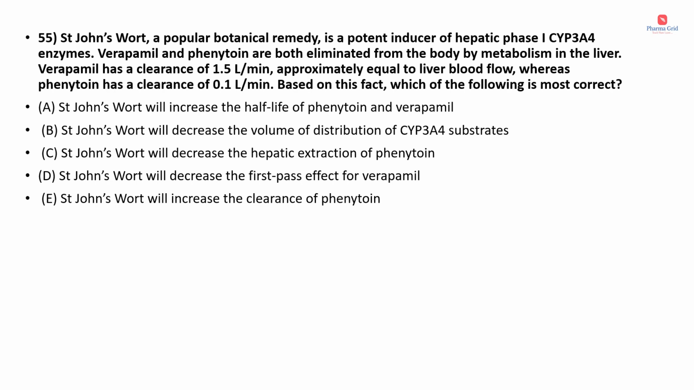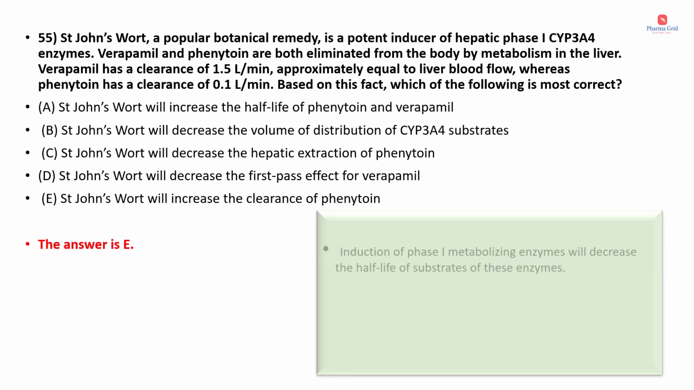Options are: St. John's wort will increase the half-life of phenytoin and verapamil. Next option, St. John's wort will decrease the volume of distribution of CYP3A4 substrates. St. John's wort will decrease the hepatic extraction of phenytoin. This drug will decrease the first pass effect for verapamil. St. John's wort will increase the clearance of phenytoin. Here the correct answer is option E, that is St. John's wort will increase the clearance of phenytoin.